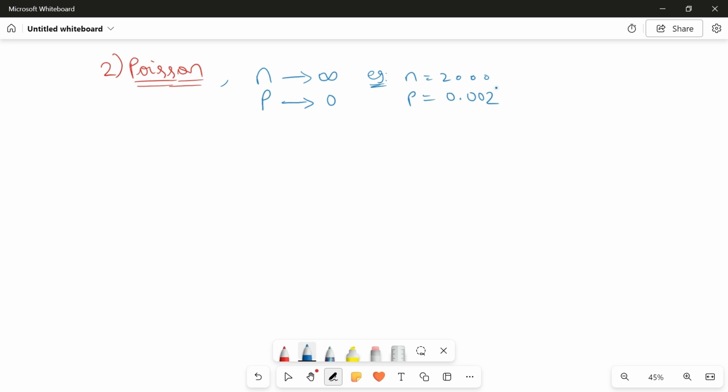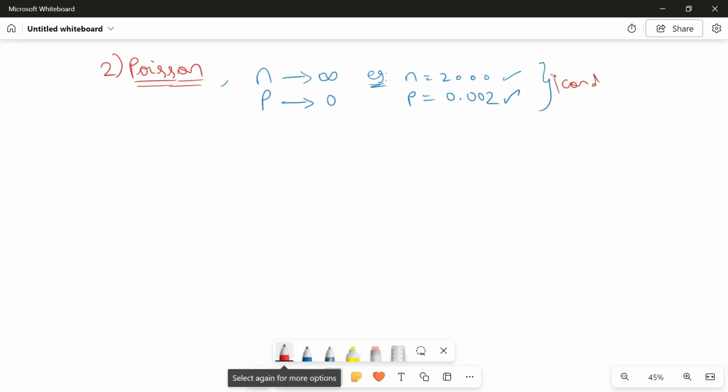Can you see this? This is infinity when compared to this, and this is very, very small, almost zero when compared to this, correct? In such cases, we will apply the Poisson distribution. This is the condition where you will apply the Poisson distribution.